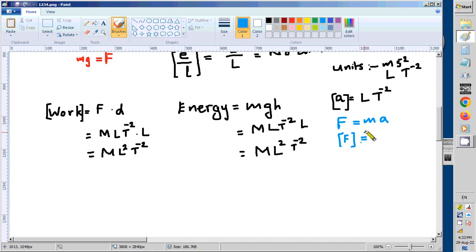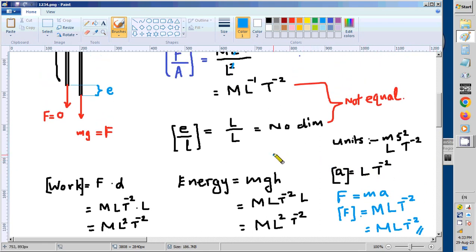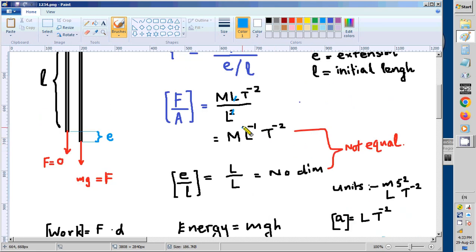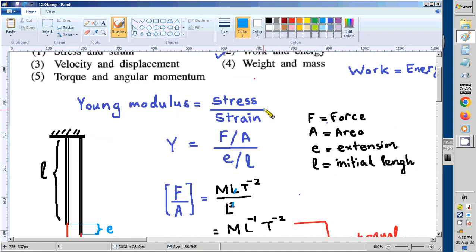Dimensions of force must be equal to dimensions of mass times acceleration. If mass is capital M, acceleration is L t minus 2. So here you get M L t minus 2. You have to keep this in your mind, because you can't spend time deriving it every time. Most of the times we need to write dimensions of F, so you have to quickly write M L t minus 2. Now we finished the second one.